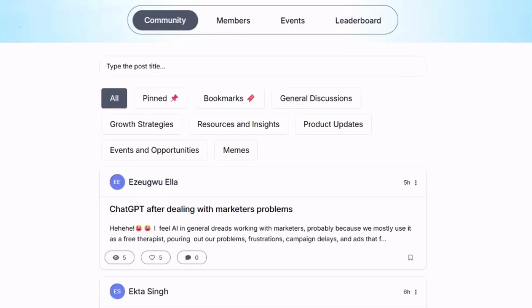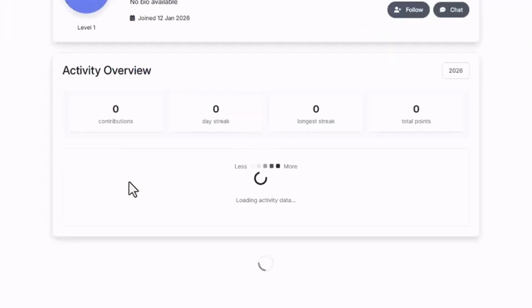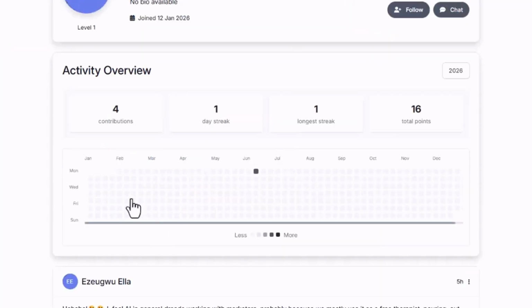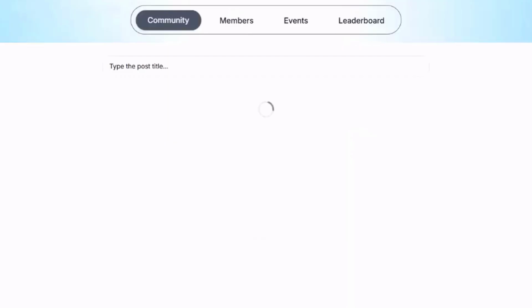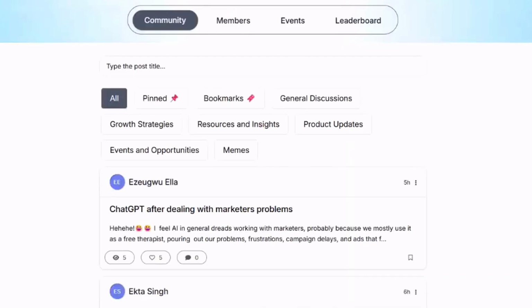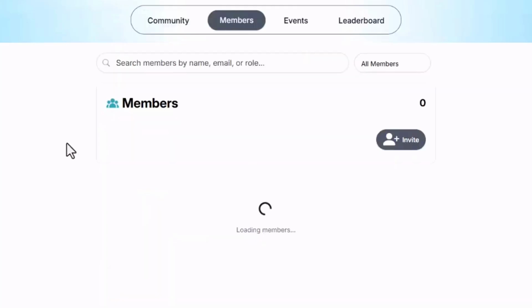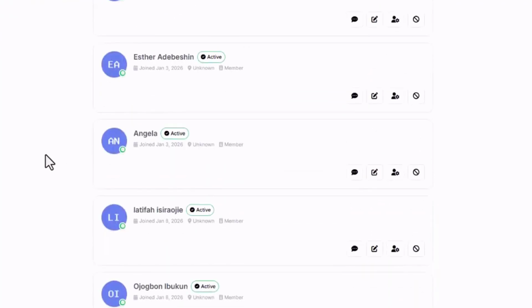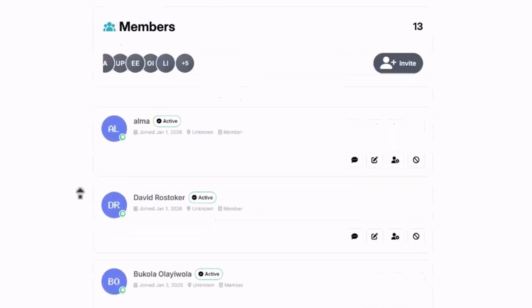For example, you can click on a member's name and you will be taken to a dedicated profile where you can see things about the member, like when they became a member. You can see how long they have been active, the posts they have made, and you can also do live chat. So yes, if you enable live chat inside of your admin for this community, you can do live chat with the member and build connections. This is great if your community is focused on a specific topic and you want to promote people to partner and communicate. Then there is the members directory where you can see all the members that are a part of the community. You can reach out to them, and you also have events.